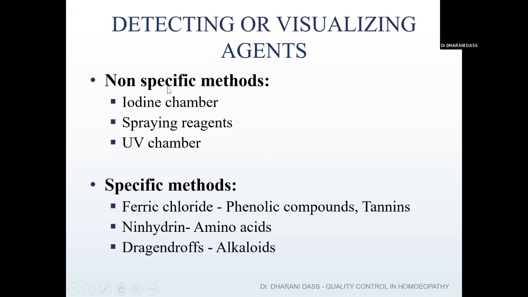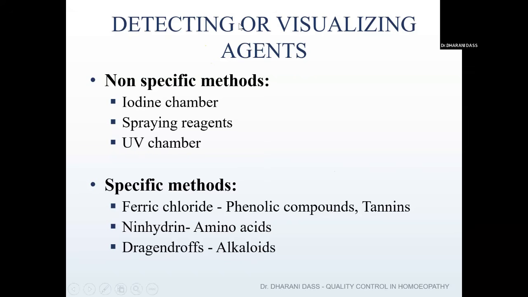Whereas for the non-specific method, we don't want to know whether it is an alkaloid, tannin, resin or whatever it is. You can use a non-specific method like any spraying agent mentioned by HPI, or you can keep it in an iodine chamber, or you can keep it in a UV chamber. UV chamber means just a UV machine. Once you keep it under the UV chamber at different wavelengths, short or longer, you are able to visualize the spots.